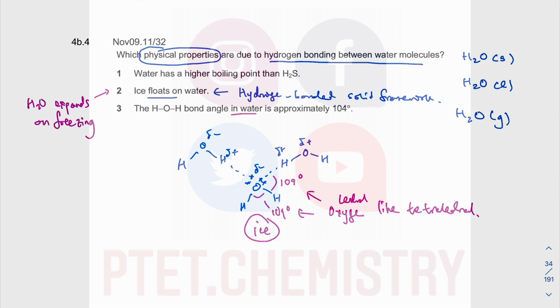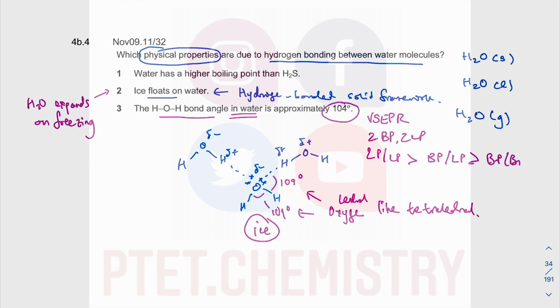Here it says in water, the bond angle is approximately 104 degree. That is down to VSEPR, which is 2 bond pair, 2 lone pair. So the lone pair repel more than bond pair. This has got nothing to do with hydrogen bond at all, okay? But the floating of ice on water is due to the formation of the hydrogen bonded solid framework. If 3 is wrong and 2 is correct, 1 is definitely correct, and that is true.